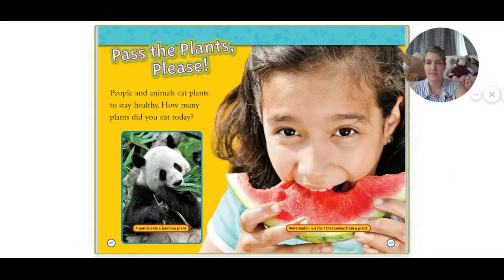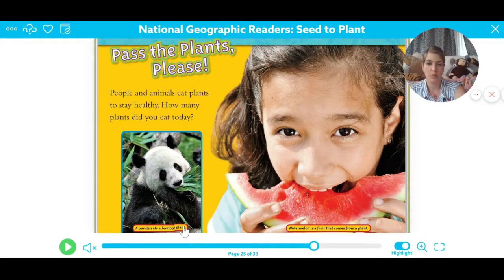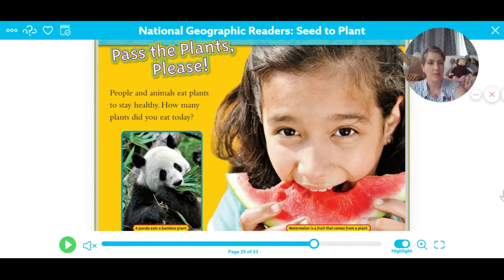Pass the plants, please. People and animals eat plants to stay healthy. How many plants did you eat today? Think about it. How many plants have you eaten? Well, for me, I had a banana for breakfast, and I just had some lasagna for lunch, and inside the lasagna is tomatoes. So I had some tomatoes, and I had a banana today. What about you? In the picture here, we see a panda, and a panda eats a bamboo plant. That's all pandas eat is bamboo. Watermelon is a fruit that comes from a plant.